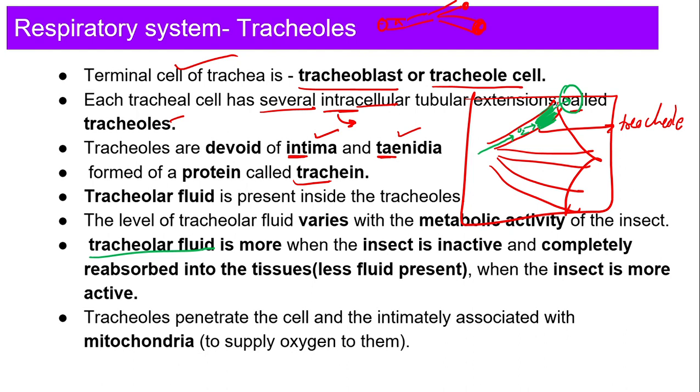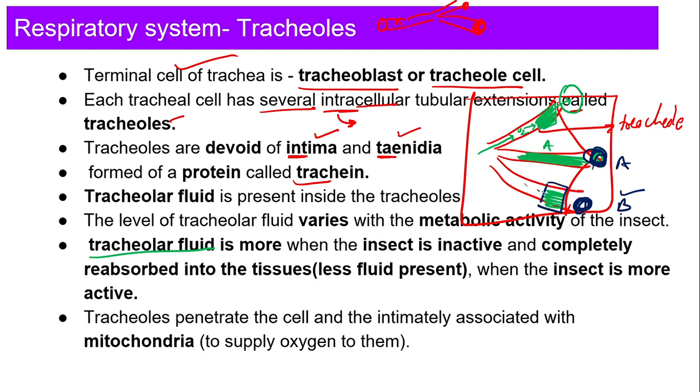Why? Because in the fluid, oxygen is present, right? So now you tell me, suppose this is A and this is B. Actually it is one cell, but let me just draw it like this. Here you have tissue. Now tell me, is tissue A active or tissue B active? Of course, B is active. How can I say B is active? Because I can see less fluid over here.